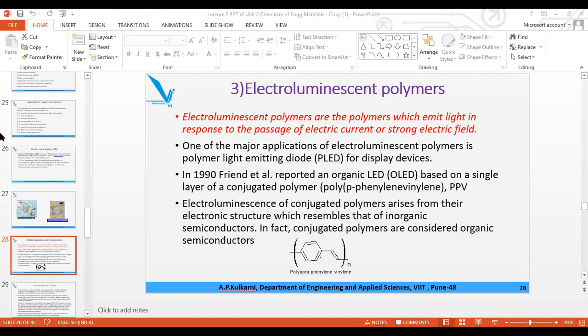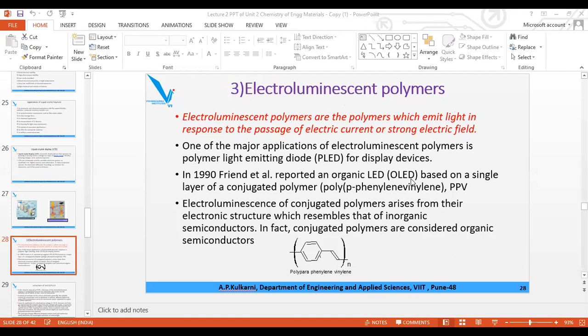These are the two applications, PLED and OLED. PLED stands for polymer light emitting diode, and OLED is the organic light emitting diode.